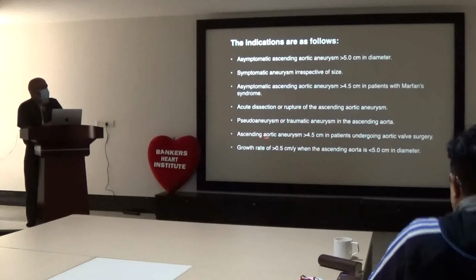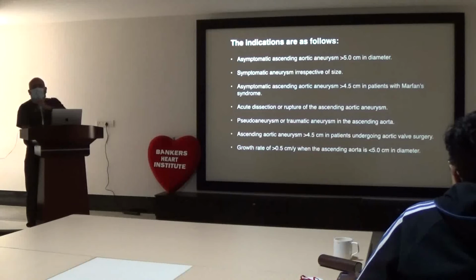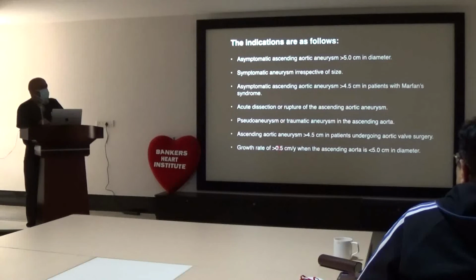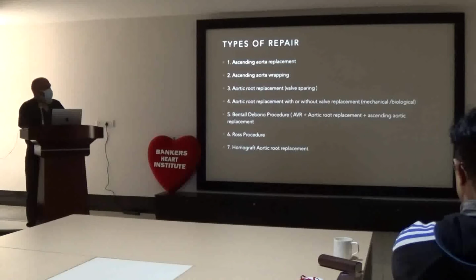Ascending aortic aneurysm greater than 4.5 cm in a patient undergoing any other aortic valve procedure, like for aortic valve regurgitation where replacement or repair is required, or a mitral valve procedure, mainly aortic valve surgery. Growth rate: if it is more than 0.5 cm per year when the ascending aorta is less than 5 cm in diameter, that is an alarm. You need to go in and replace or repair that aorta.